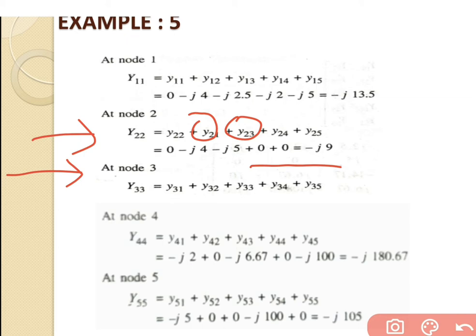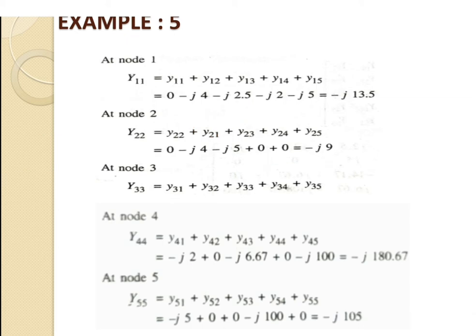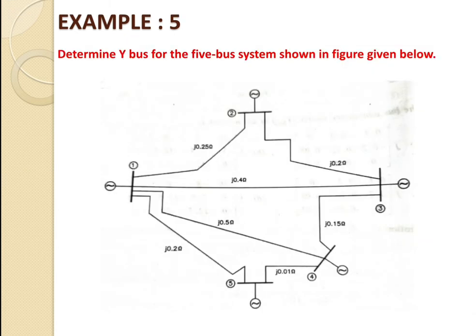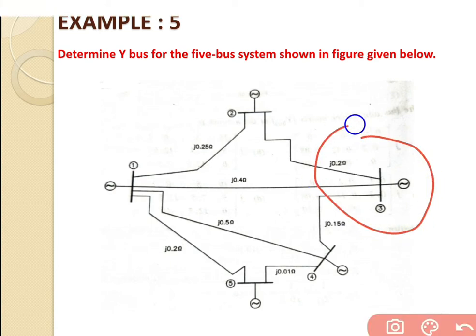In the same way, go for bus number 3, or we will say node number 3. At node number 3, based on the figure, this is node number 3, that is your bus number 3. There is a total of 3 lines connected over here: the first one Y23, the second one Y13, and the last one Y34, connected at bus number 3.